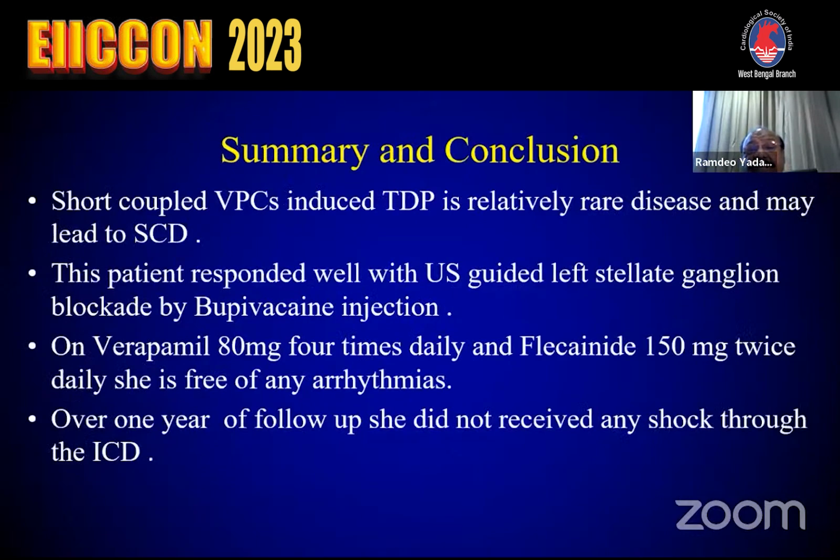Short couple PVC induced TdP is a relatively rare disease and may lead to sudden cardiac death. This patient responded well with ultrasound guided left stellate ganglion blockade by bupivacaine injection on verapamil 80 milligram 4 times daily, flecainide 150 milligram twice daily. She is free of any arrhythmia, and over 1 year of follow-up, she is coming to show me without any shock over this period, and she is doing fine with this medicine.